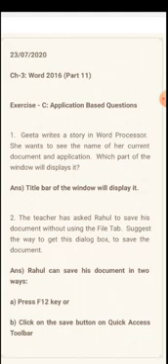Then question number 2. The teacher has asked Rahul to save his document without using the file tab. Suggest the way to get this dialog box to save the document. So there are 3 ways we learned to save the document. One such way is using the file tab. When you click on the file tab, you will see the save option or save as option. Save as is used when you want to save the same file with another name or as a separate file.